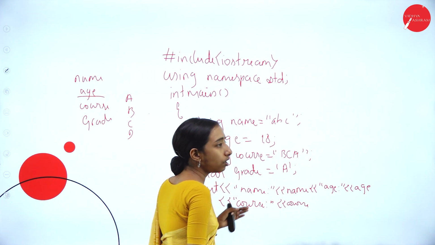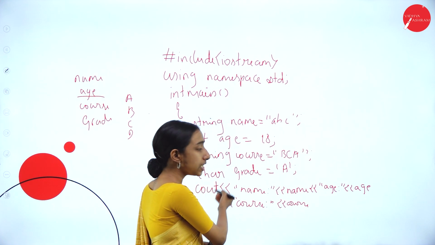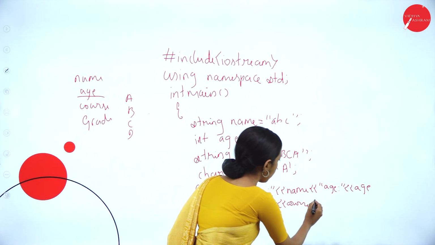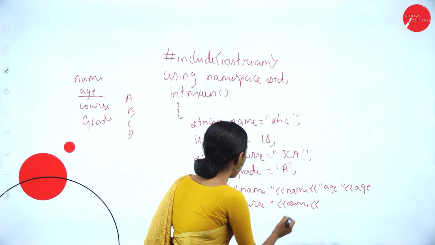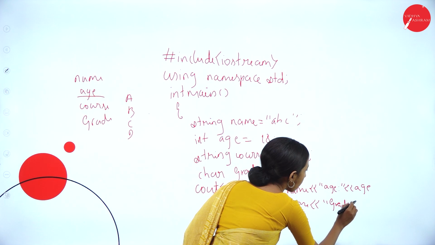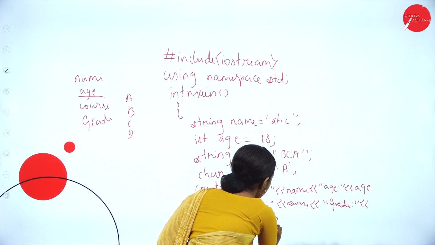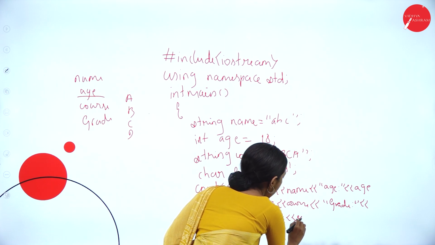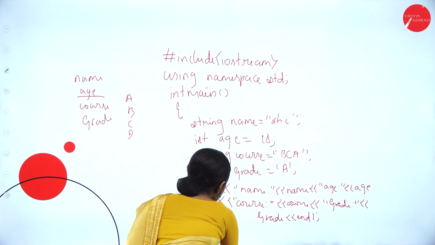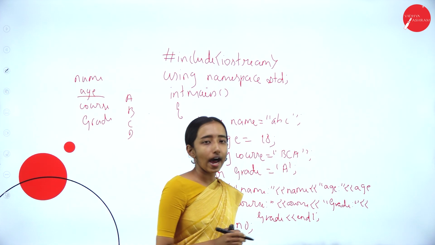So this variable will be holding the values. That's why I'm passing these variables in the cout, the character output to the console. Next, grade, passing the variable grade, and endl. Return 0.